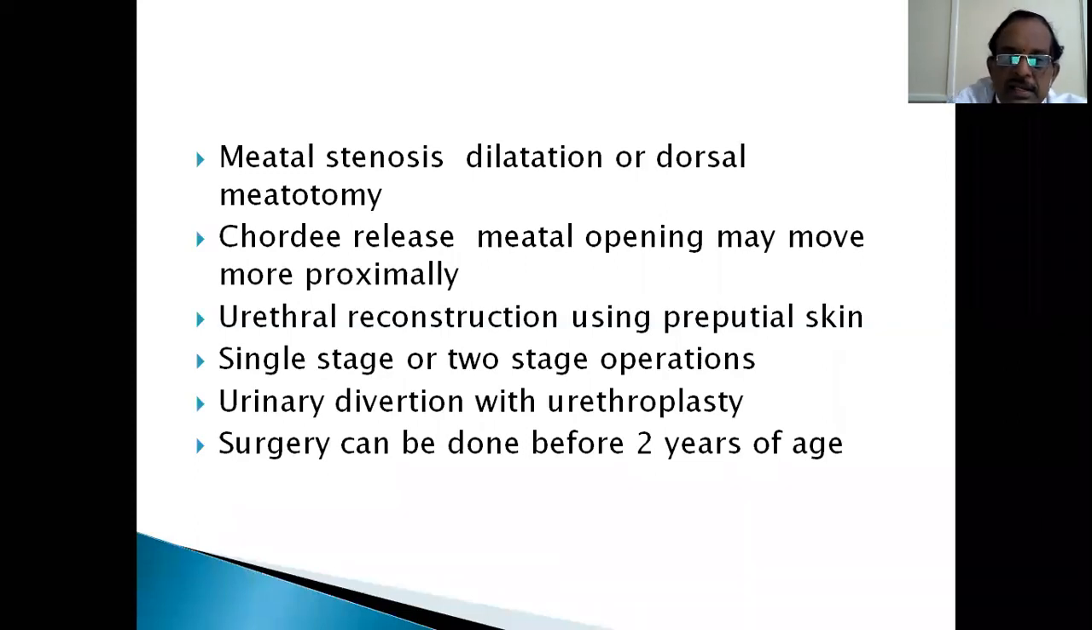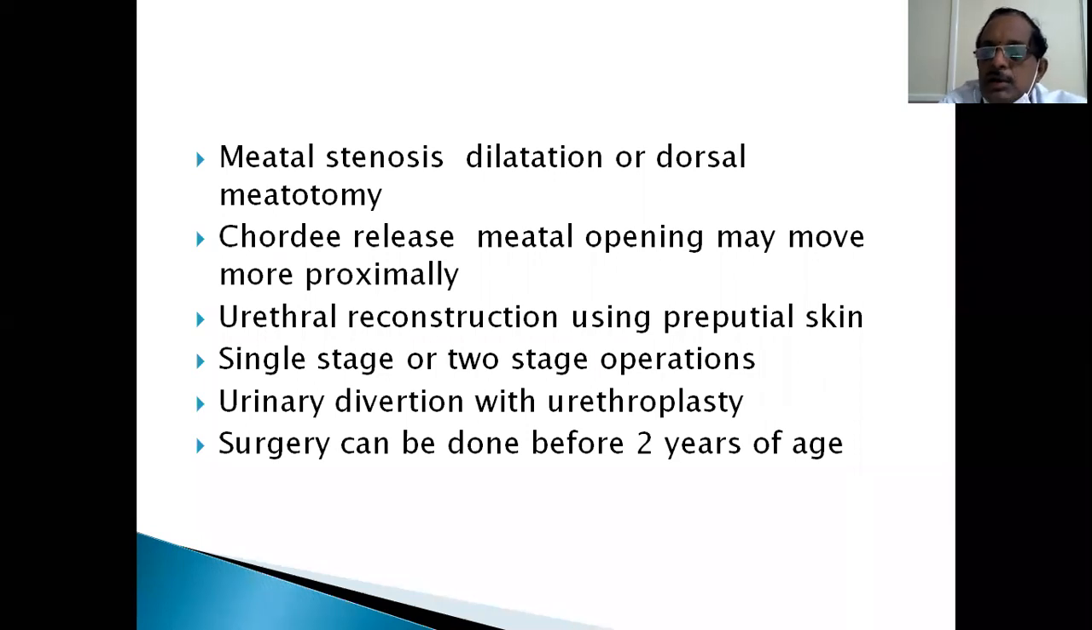Then the second operation is a chordee release. That is, the penis is tethered by fibrous tissue. So the fibrous tissue is released, and the penis is straightened. That is the next step, chordee release. This, as I said, causes the urethral opening to move more proximally.